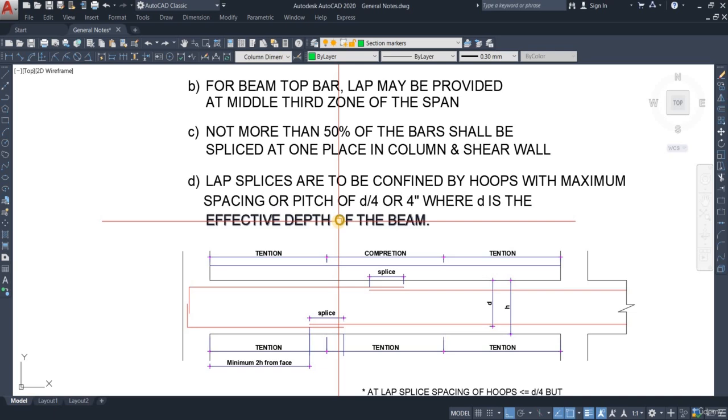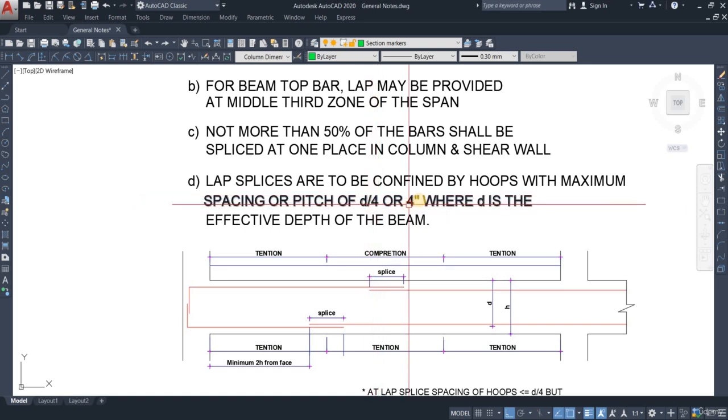That is okay. Let's go 20. So 20 divided by 4, we'll get 5 inches. So when we're doing d by 4 for a beam which has a depth of 20 inches, in that case we're going to get a result of 5 inches.